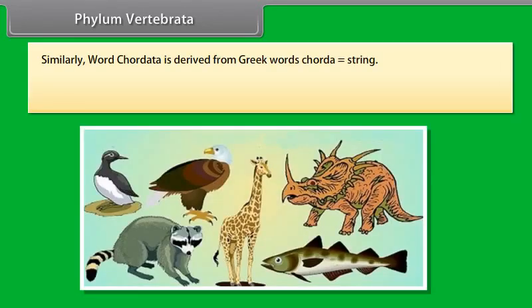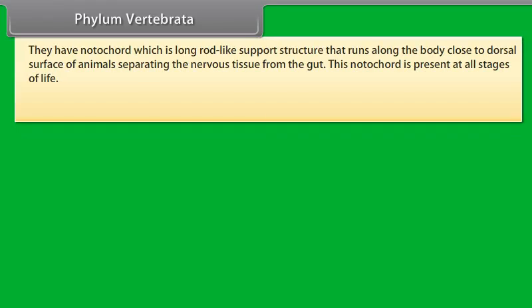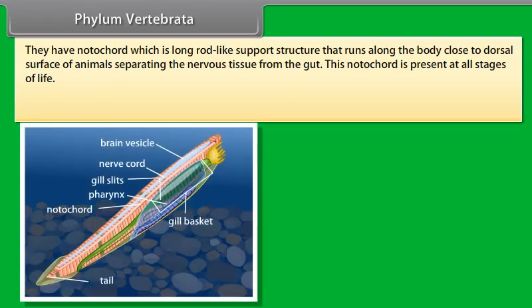Phylum Vertebrata. The word chordata is derived from the Greek word chorda, which is string. The animals are bilaterally symmetrical, triploblastic, coelomic, and segmented with complex differentiation of body tissues and organs. They have a notochord, which is a long rod-like support structure that runs along the body close to the dorsal surface of animals, separating the nervous tissue from the gut. This notochord is present at all stages of life.